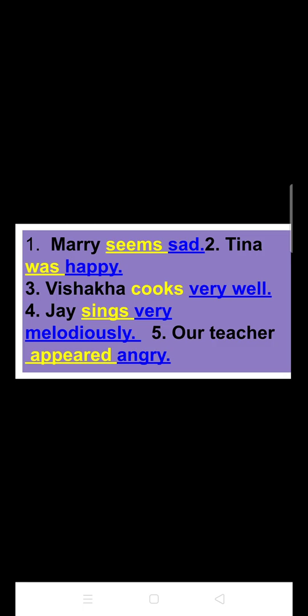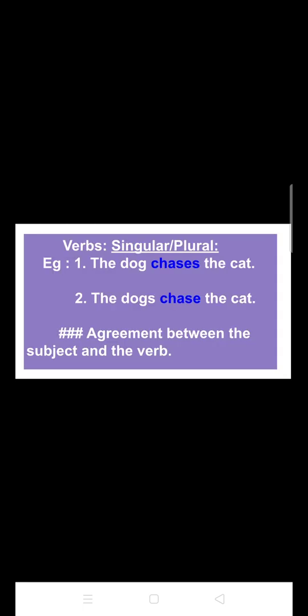Now after this, let me start a new topic, and the topic is verbs: singular or plural. So in order to know the singular and plural verbs, first of all look at the two examples. The first example is: the dog chases the cat. The second example: the dogs chase the cat.